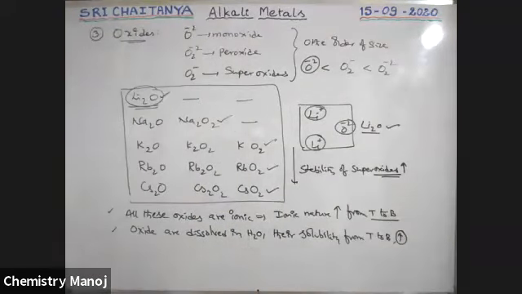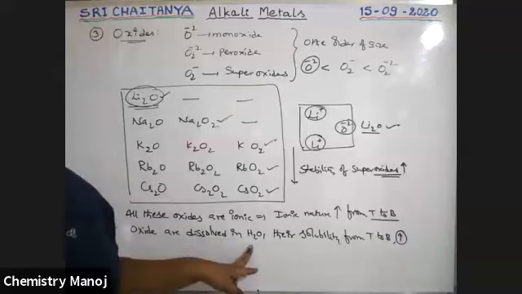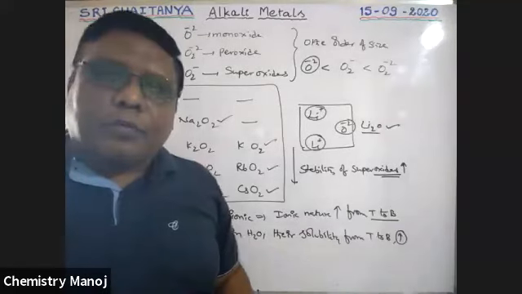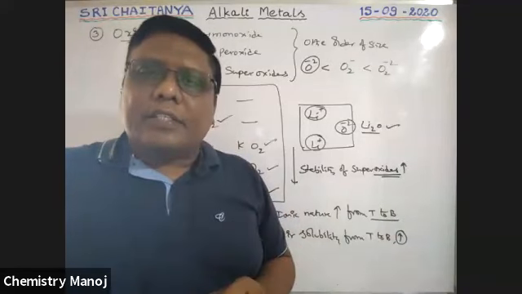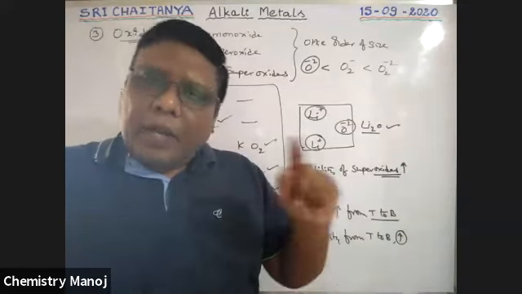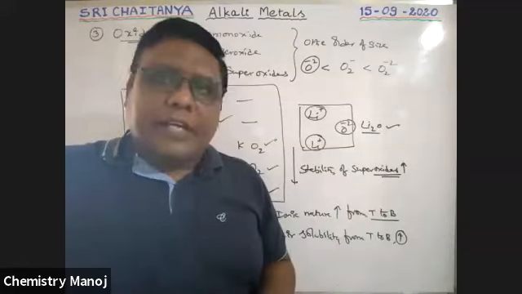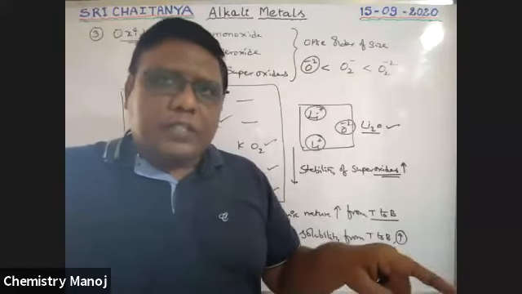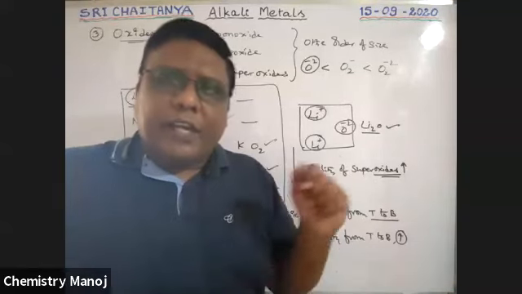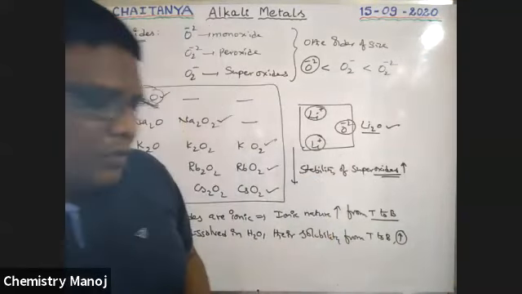No doubt all these oxides dissolve in water, and solubility increases from top to bottom. Already we know that oxides give hydroxides, peroxides give hydroxides and hydrogen peroxide, and superoxides give hydroxide, hydrogen peroxide, and also oxygen. Yesterday we completed that type of reaction. So see here what happened.